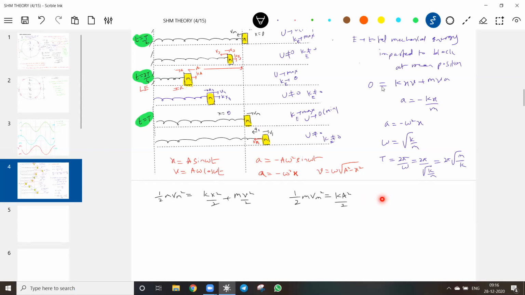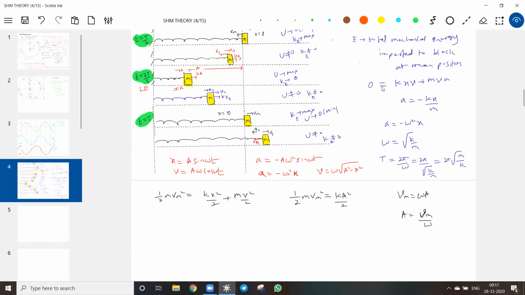Amplitude depends upon what? Now we know Vm is equal to, according to the formula, Vm equal to a omega, put x equal to 0. So therefore this amplitude, either solve this or take help of any of the equations. So this amplitude depends upon what? These things. Now you try to look at this one.